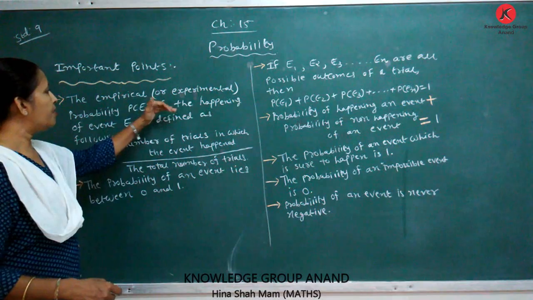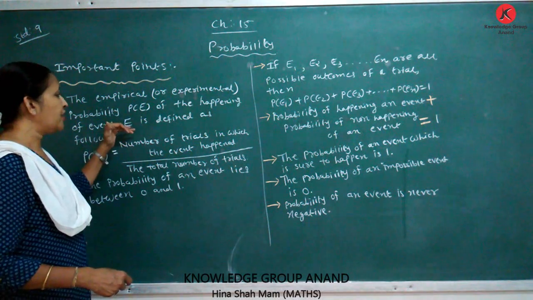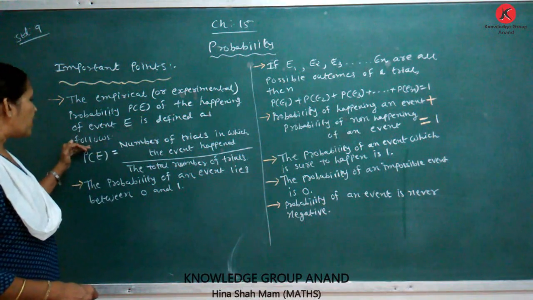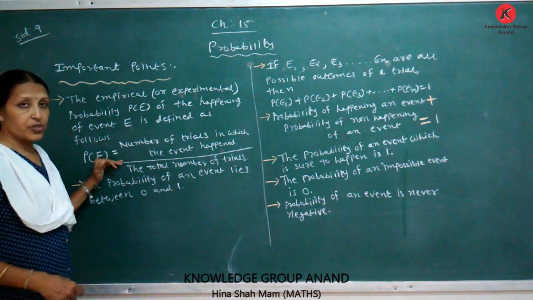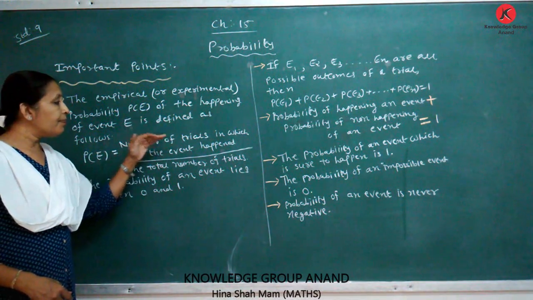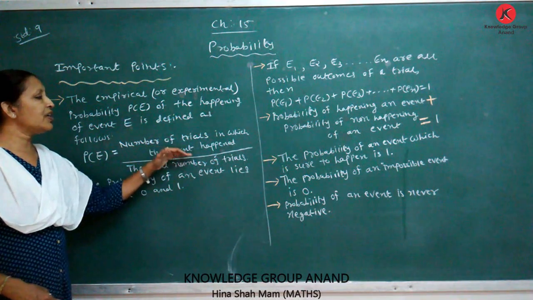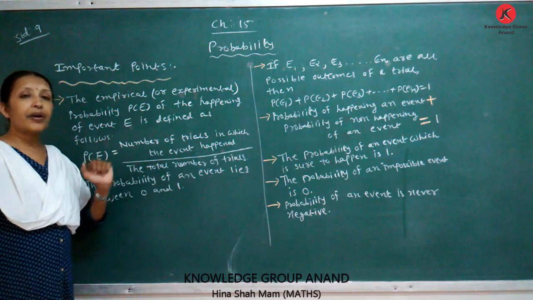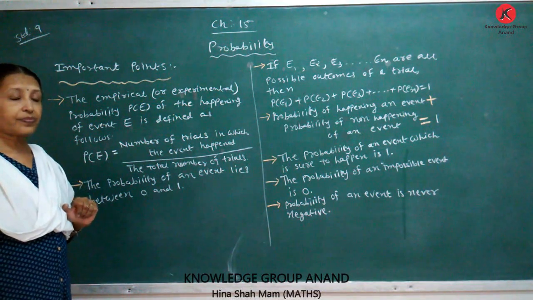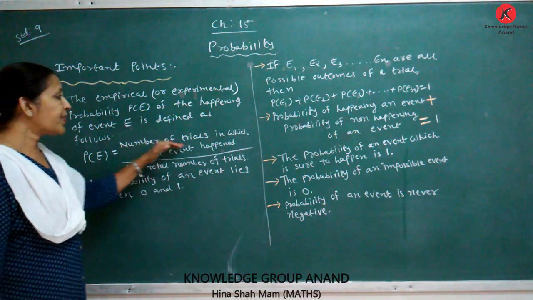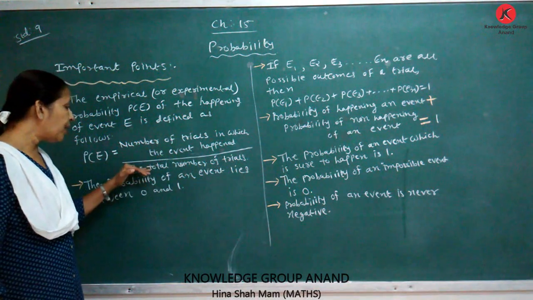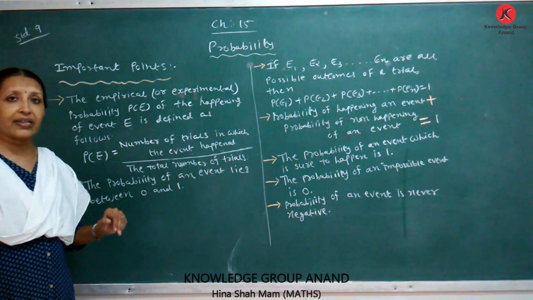Probability P(E) of the happening of an event E is defined as follows. P(E) is equal to our formula: number of trials in which the event happened upon the total number of trials.